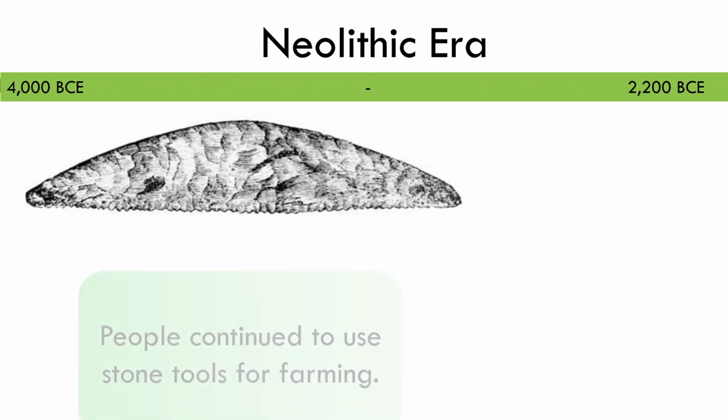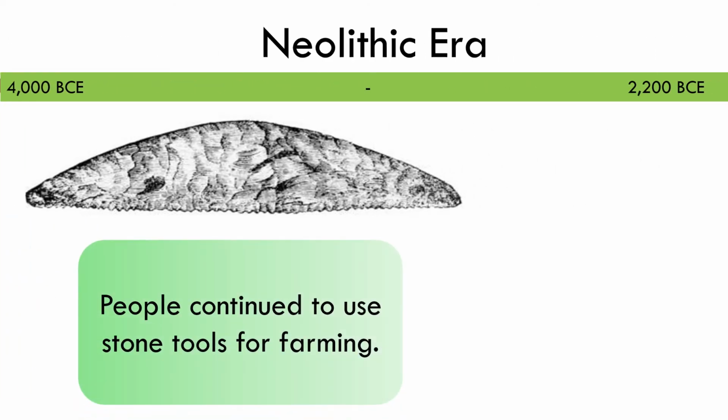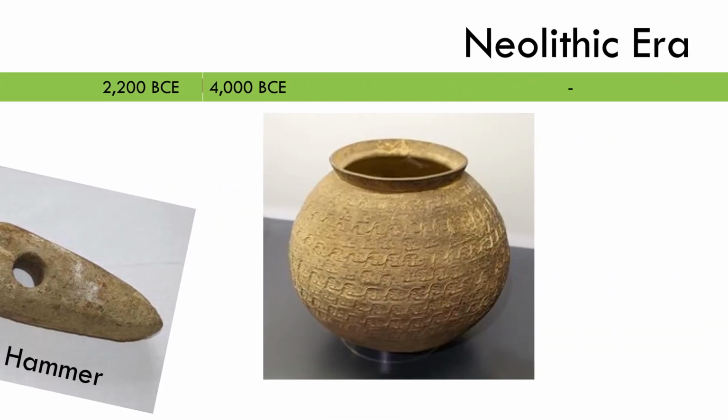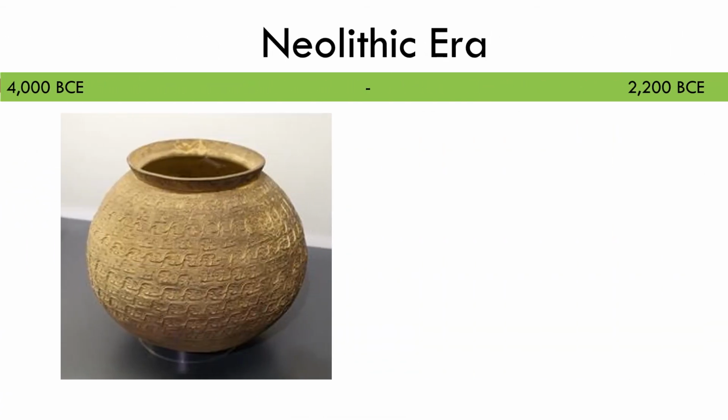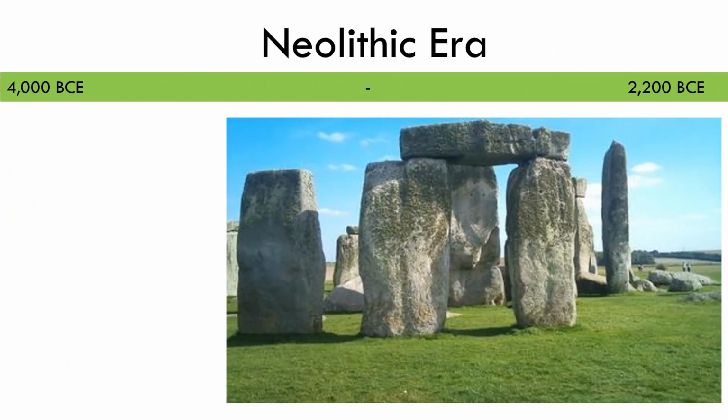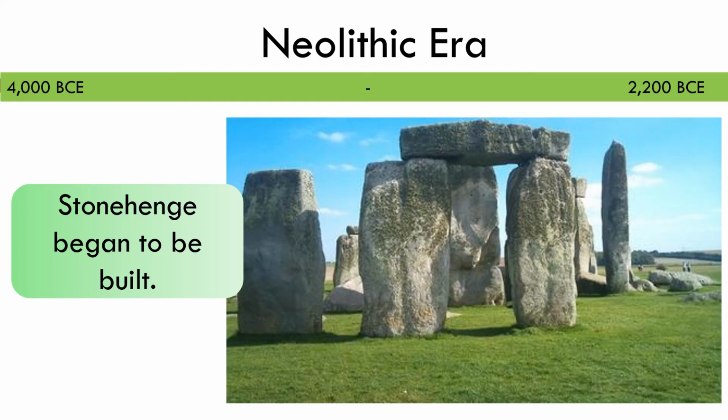People continued to use stone tools for farming, like this stone sickle, and the stone hammer. They also began to use clay pots, used for storing food and cooking. Stone circles were built throughout Britain, including Stonehenge, although it was not completed until the Bronze Age.